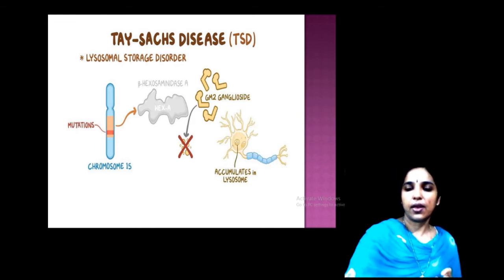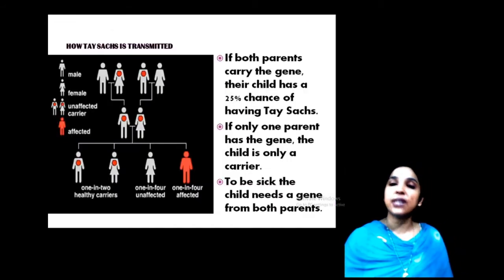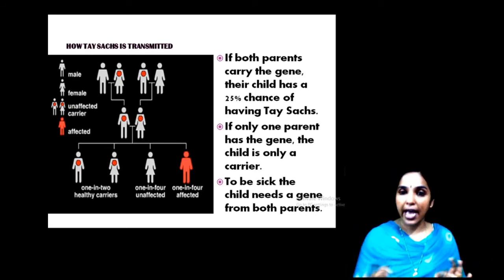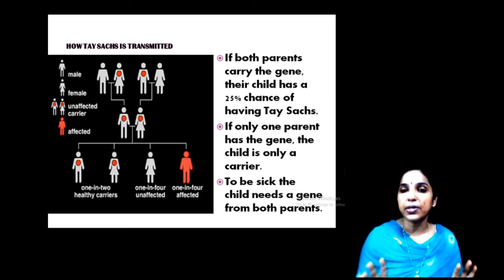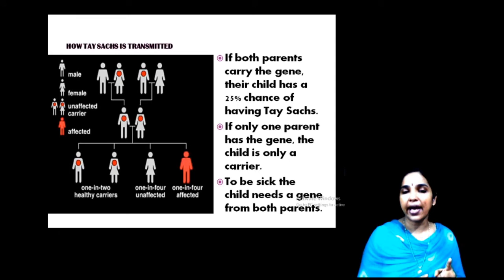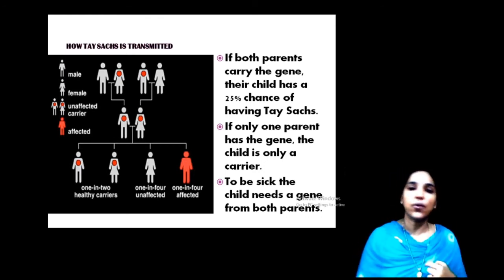Now, how is this transmitted? If both parents carry the gene, the child has a 25% chance of having Tay-Sachs. If only one parent has the gene, the child is only a carrier. So, the child needs a gene from both parents; only then is the child affected with Tay-Sachs.